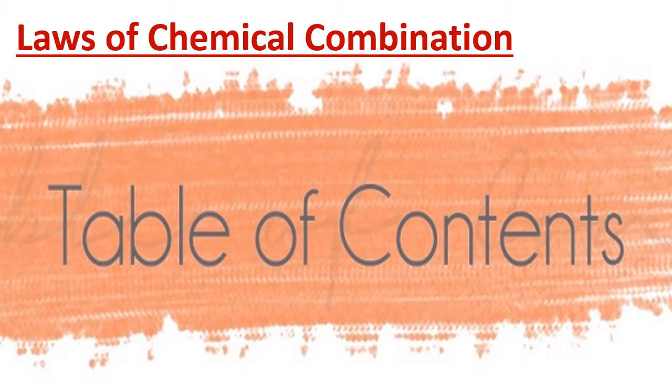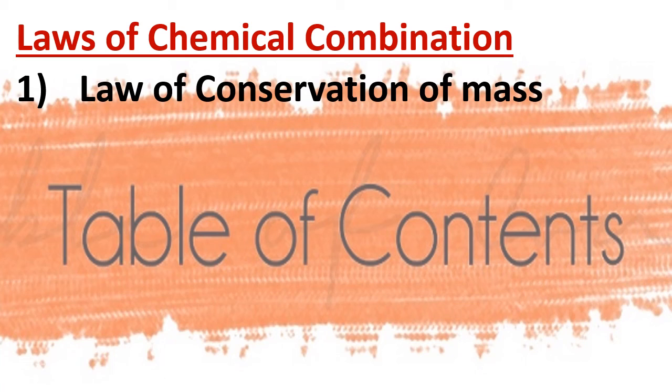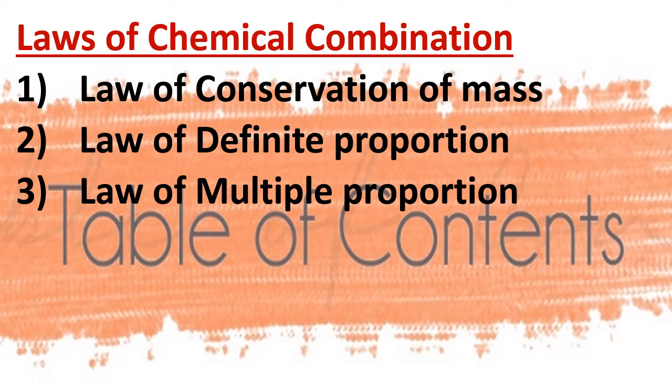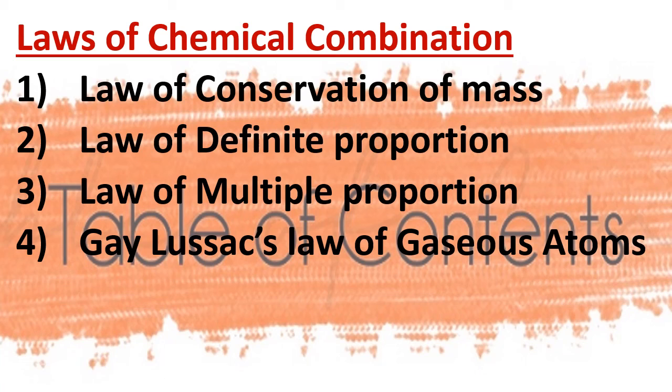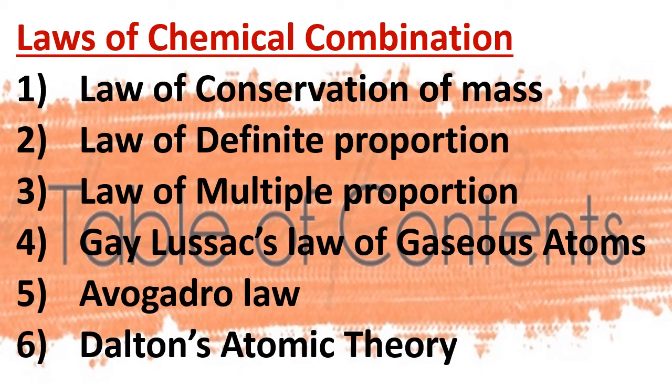In this video, you are going to learn about the next topic of unit 1, that is laws of chemical combination. You have to study a total of 6 laws. The first one is law of conservation of mass. Second, law of definite proportion. Third, law of multiple proportion. Fourth, Gay-Lussac's law of gaseous volumes. Fifth, Avogadro law. And the sixth one, Dalton's atomic theory.